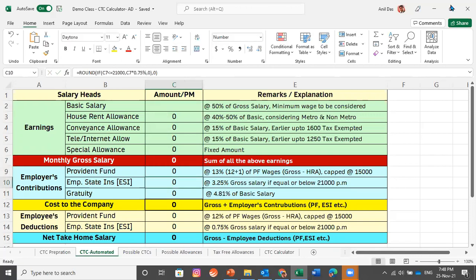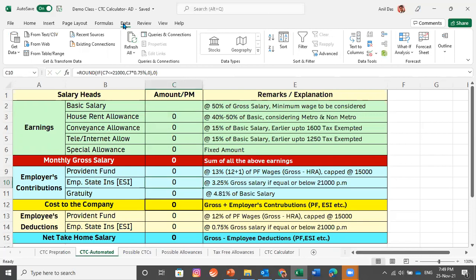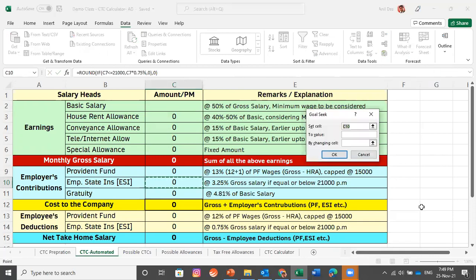Let's try to calculate the salary breakup of 21,000, which we did in the previous sheet. So there is an option by the name of Data. Go into Data. Data has an option of What-If Analysis. Go into What-If Analysis. What-If Analysis has 3 options. Select Goal Seek. Goal Seek would be asking you 3 things.